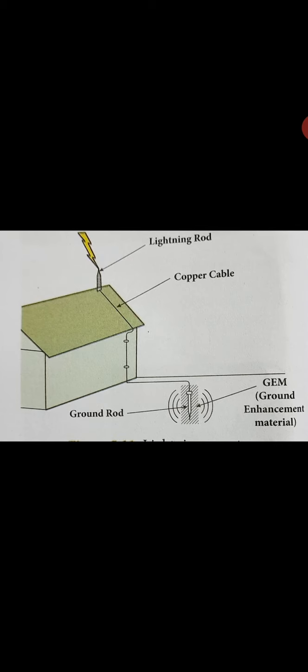If lightning occurs, it will be brought down, so it may not cause any damage. If a lightning arrestor is not there, we will get damage to the buildings, or sometimes it may catch fire also.